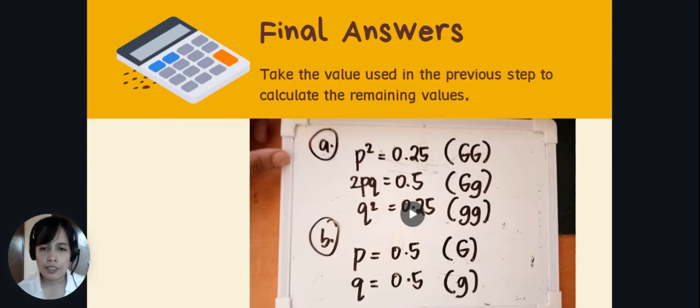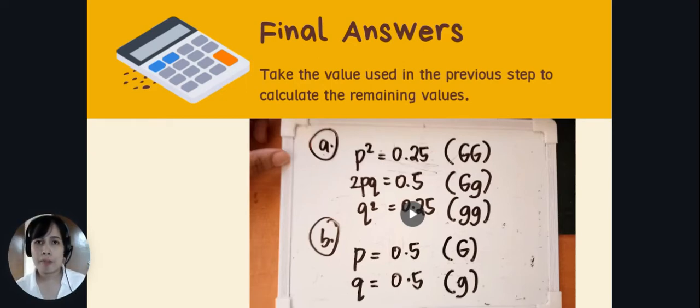So that is the final answer. Do we have the same answers? In order to check if your answers are correct, you can add all the data and see if it adds up to 1. If it all adds up to 1, then your answer is correct.